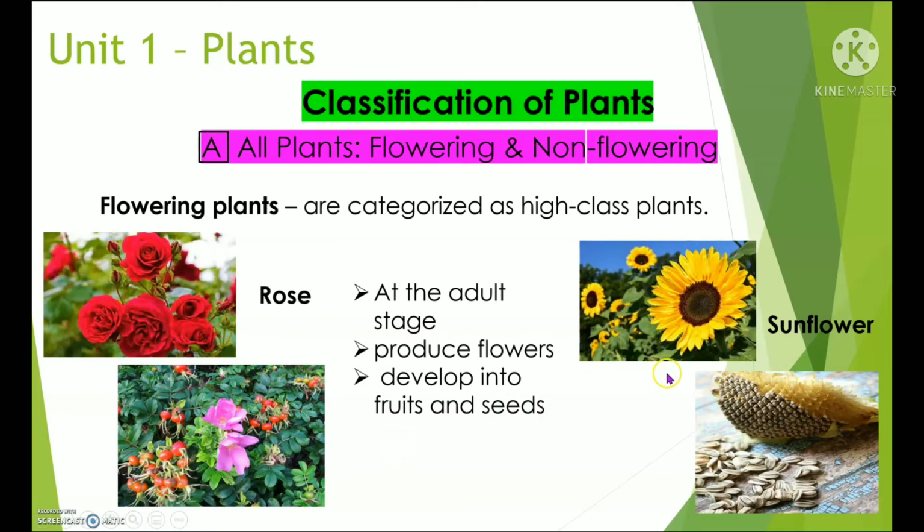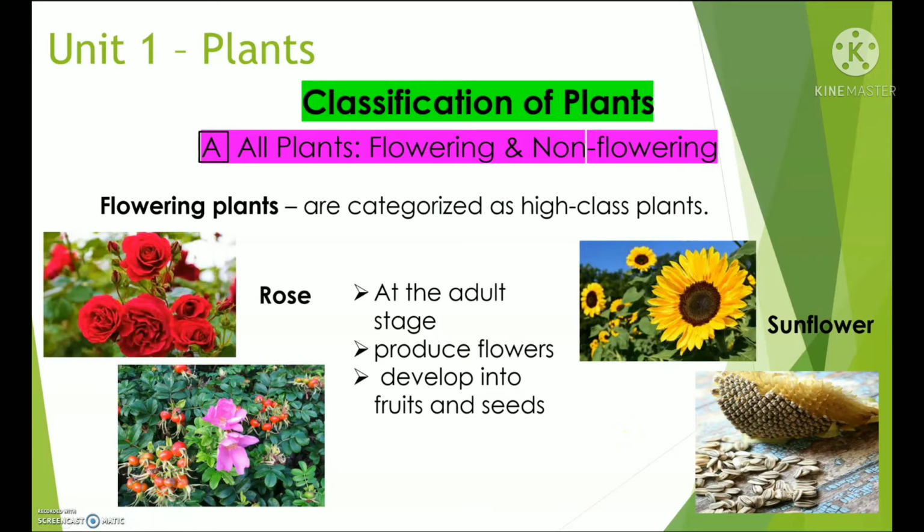Okay, let's see another picture right here. So this is a sunflower plant. When the sunflower reaches the adult stage, it produces the flower. Then after the flower, it will develop into seeds and fruits. The fruit of a sunflower is the seed. We can see the picture here. It's already developed. So we can either eat this or we can plant the seeds. When we open this, we can eat the fruit inside.